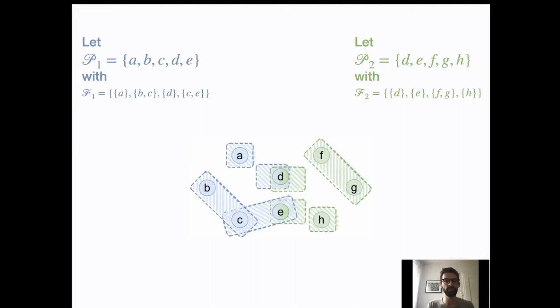So let's consider two systems, system P1 and system P2. System P1 has processes from A to E, and system P2 has processes D, E, F, G, and H. Of course, we can see there are two common processes, D and E. The fail-prone system for P1 is given by the sets {A or B}, {C}, {D or C}, and {E}, while the fail-prone system for P2 is given by {D or E}, {F}, and {G or H}, as we can also see in the picture.